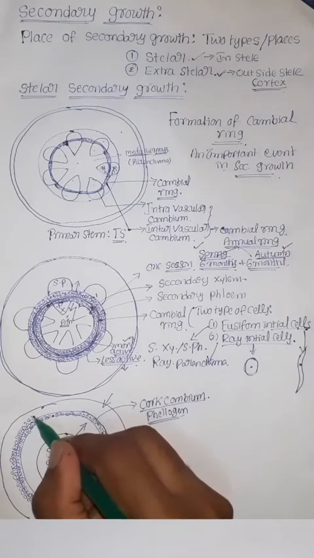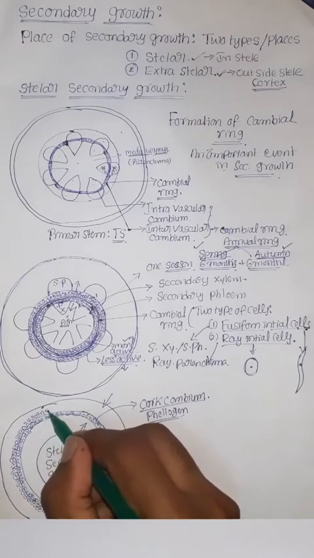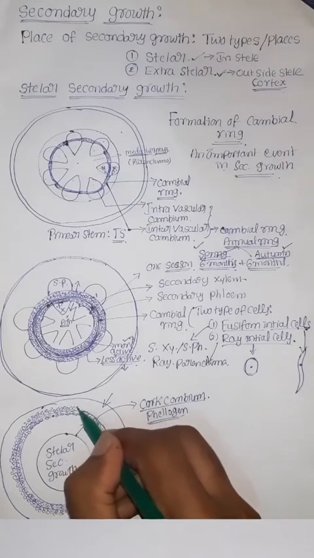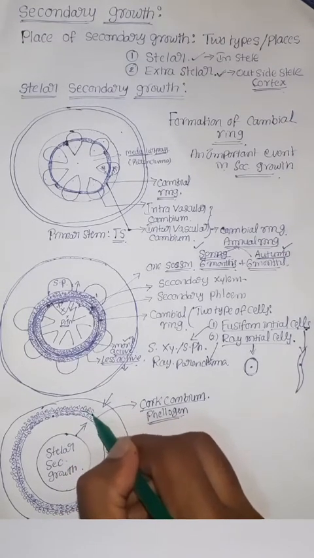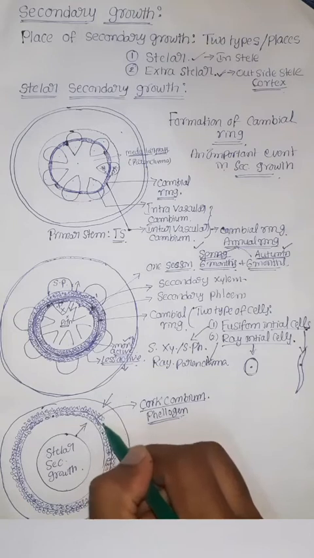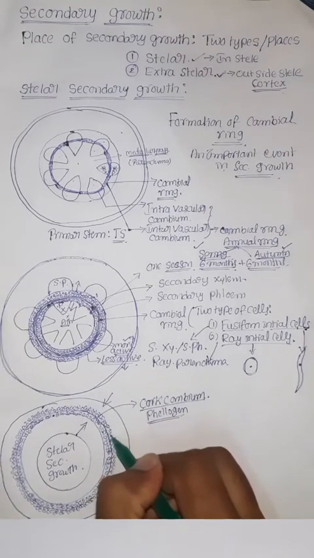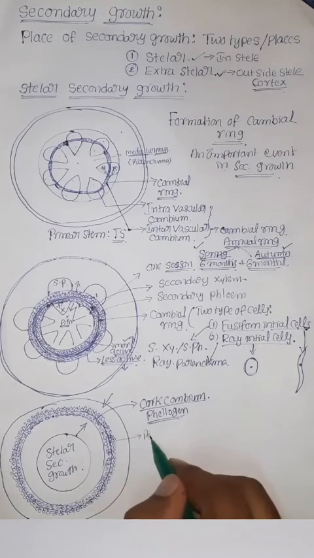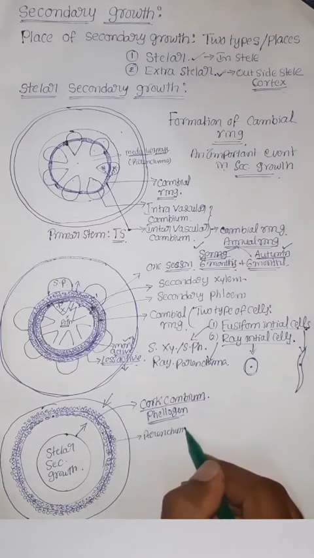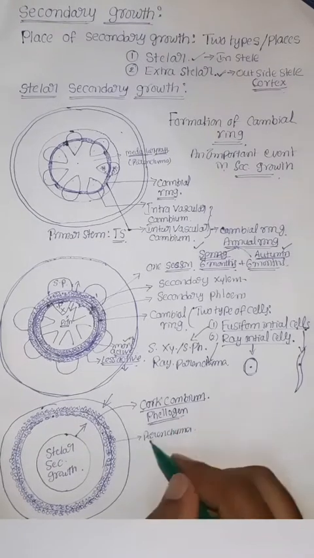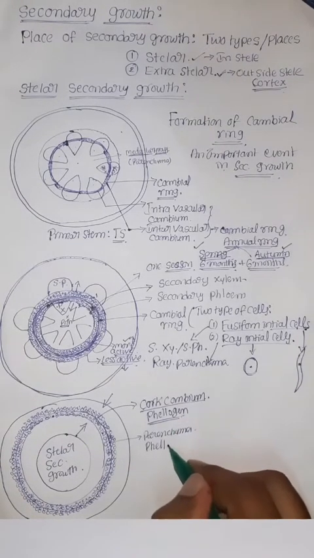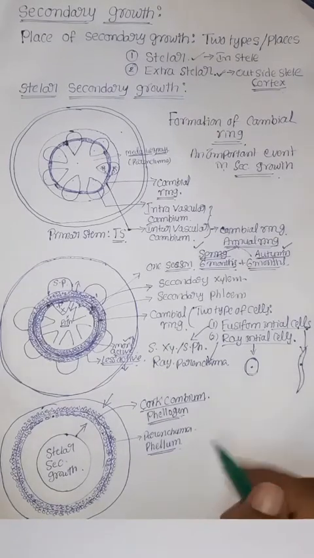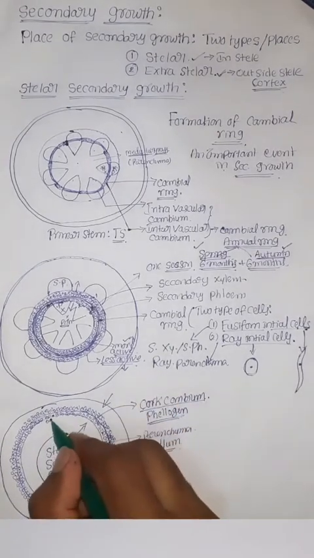The parenchyma produced towards the outside is known as phellem. In the end, we have an additional parenchymatous layer known as phellem. Outside we got phellem.